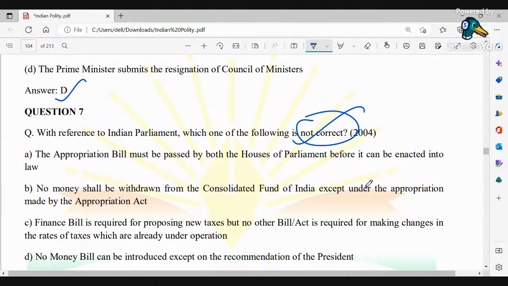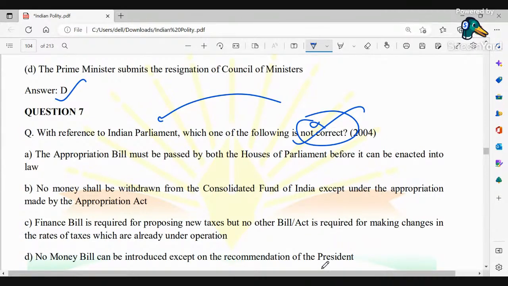Appropriation bill must be passed by both the houses of parliament before it can be enacted into law. No money shall be withdrawn from the Consolidated Fund of India except under the appropriation made by the Appropriation Act. Finance bill is required for proposing new taxes, but no other bill or act is required for making changes in the rates of taxes which are already under operation. And no money bill can be introduced except on the recommendation of the president. So which of the options is not correct in reference to the Indian Parliament?